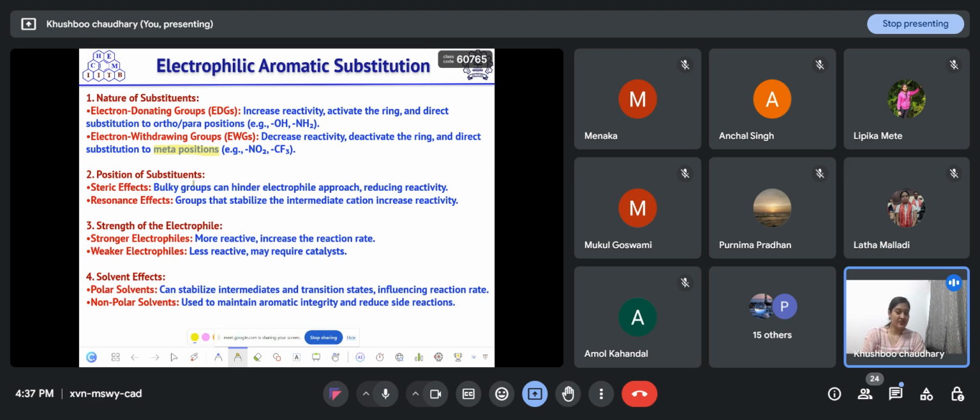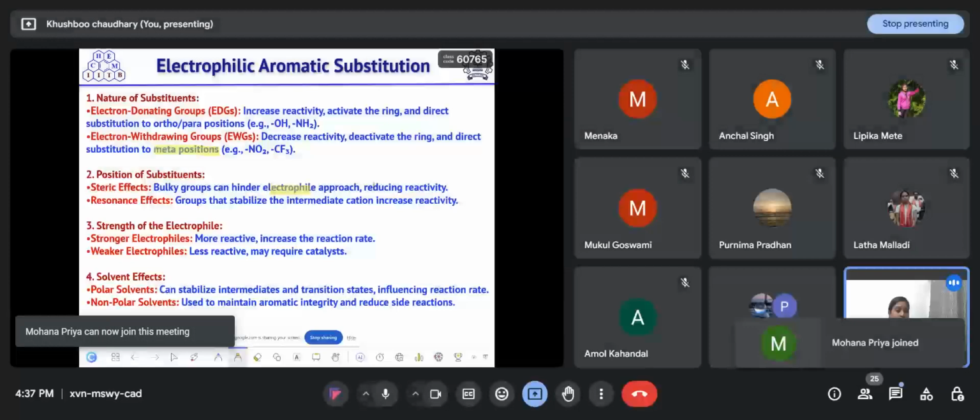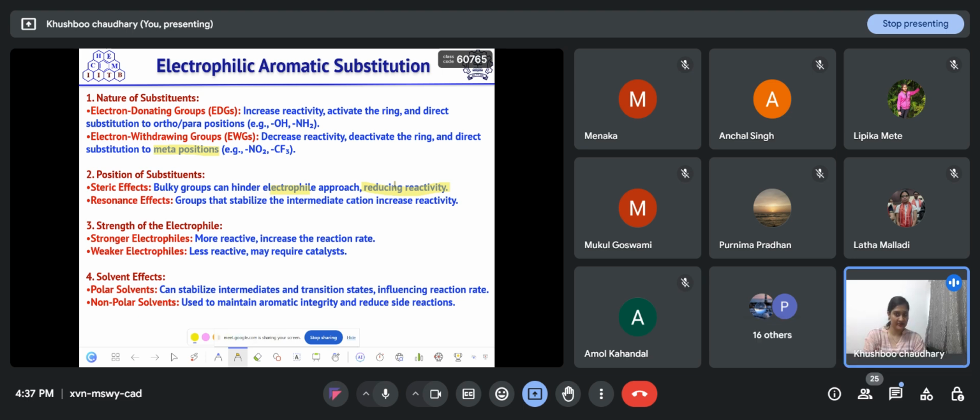Then the position of substituents and steric effects. A bulky group will hinder the electrophile and reduce the reactivity towards electrophilic aromatic substitution. And if we have any group that can help in resonance or stabilize the intermediate cation, it will increase the reactivity of that molecule.